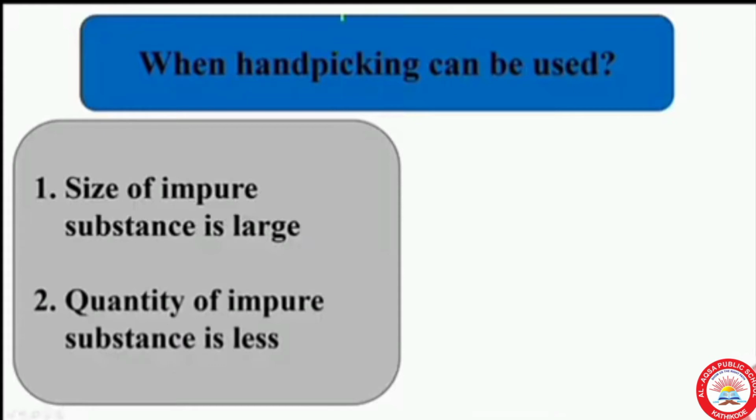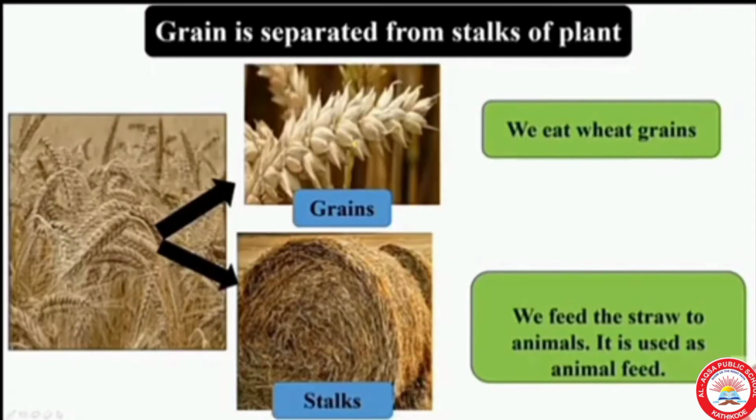So, hand picking can be used in only 2 situations. The first one, size of impure substance is large. And the second one, quantity of impure substance is less. In these situations, hand picking is a convenient method of separating substances.